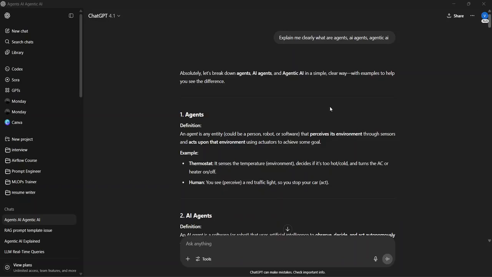Hi. Today let's talk about what is an agentic AI. So basically, what is an agent? An agent is nothing but a person, a robot, or a software that has an environment, senses it through sensors, and acts upon the environment. Here the environment is, let's say, a weather API, a calendar API, or any other API or external tools. So those come under environments.